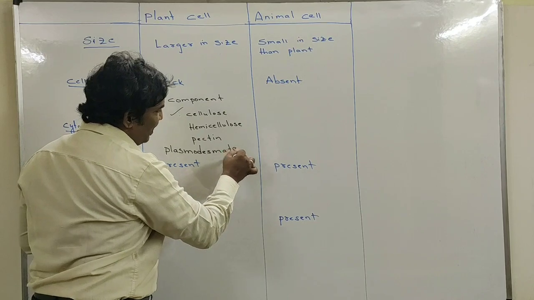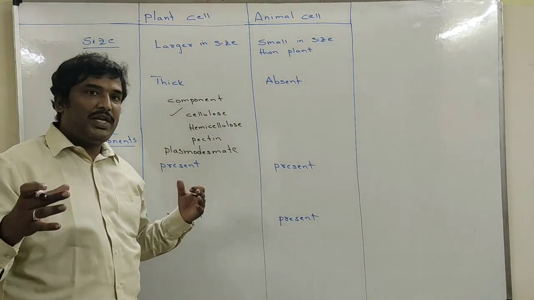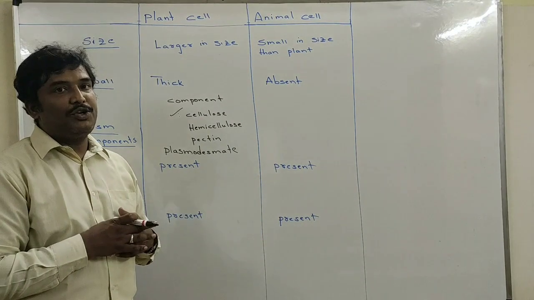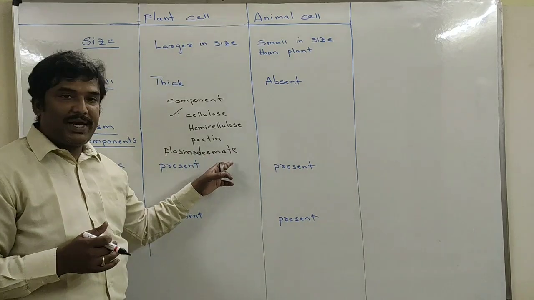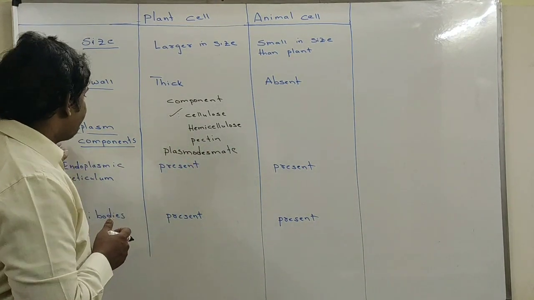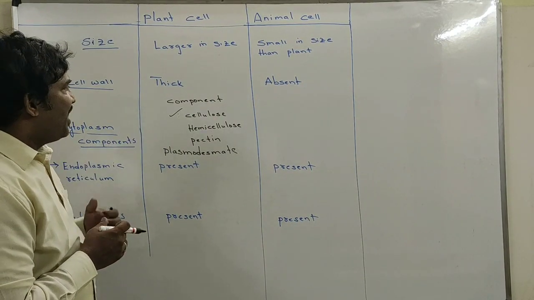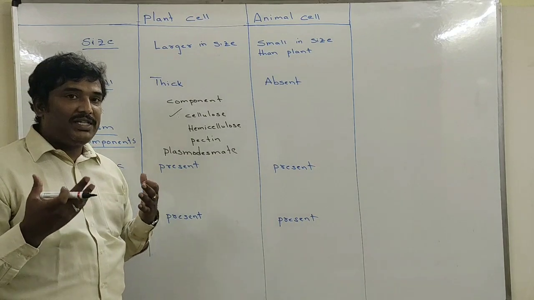Plasmodesmata is a specific point between two plant cells which is involved in the exchange of cytoplasmic components between them. That particular junction where cytoplasmic exchange takes place is called plasmodesmata. So the main function of the cell wall is transport of food materials, as well as to maintain the shape of the cell.